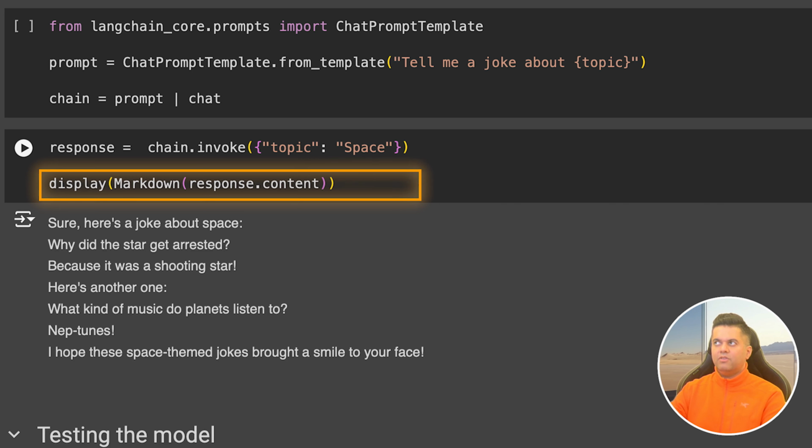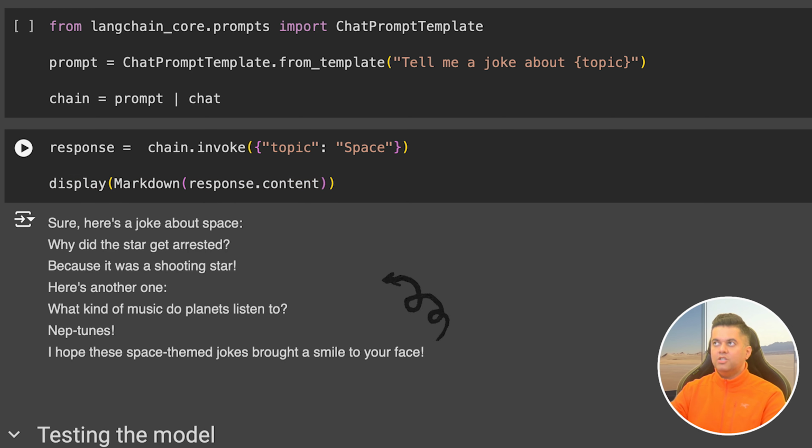Now the main difference between Claude Sonnet that we saw in the previous video and Claude Opus for this particular task is that Opus goes beyond just one joke and gives you more without being asked to do that, which is cool. And not only that, it understands that jokes make you smile. So the last line says, "I hope these space themed jokes brought a smile to your face." I think that's a really nice touch, just shows how capable the Opus model is. And if you're building something that's supposed to talk to humans a lot more, like an AI friend or a mental health specialist, then Opus is a really good choice. As you can see, it's got characteristics that can pass off as empathy.